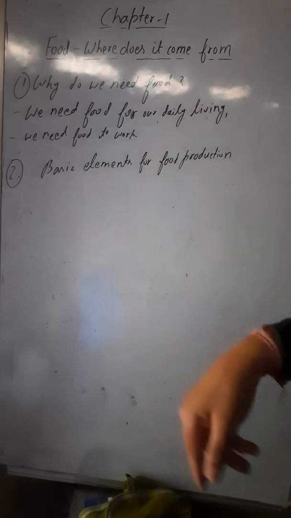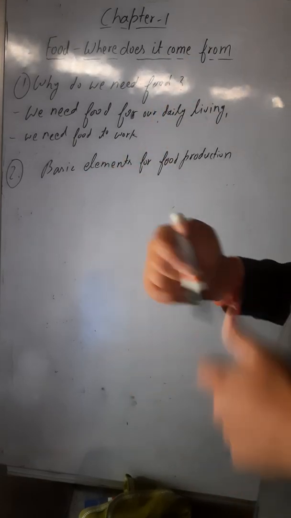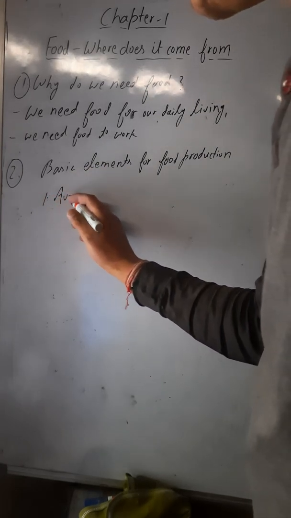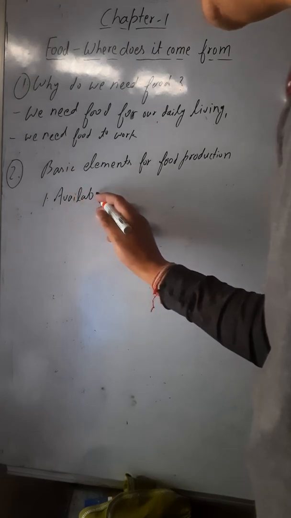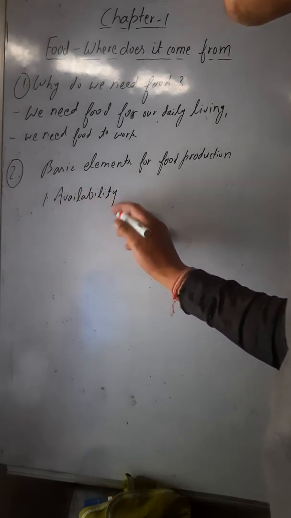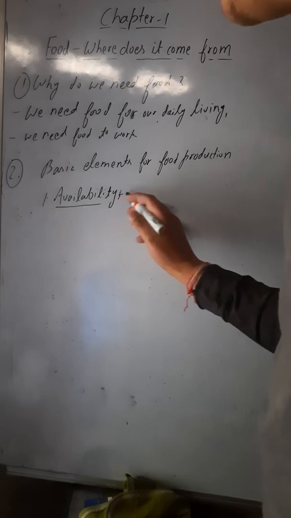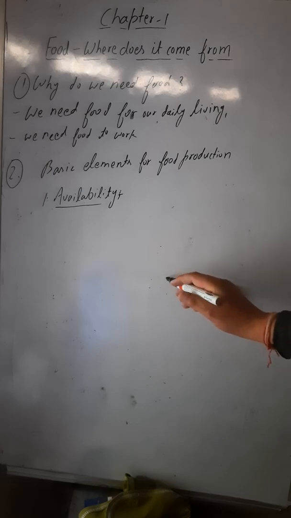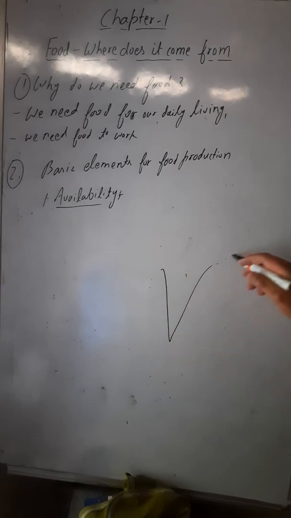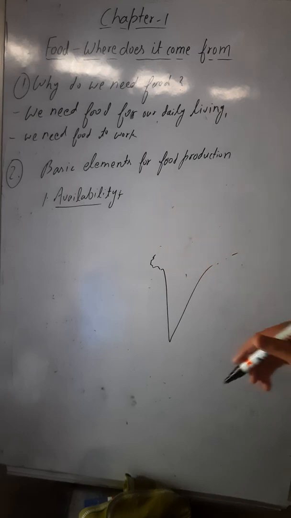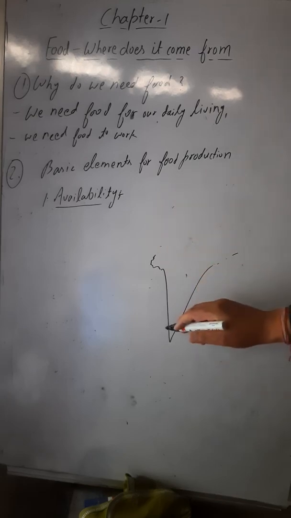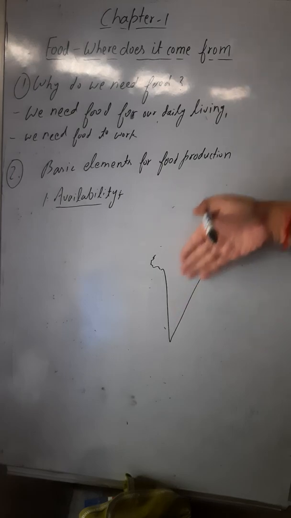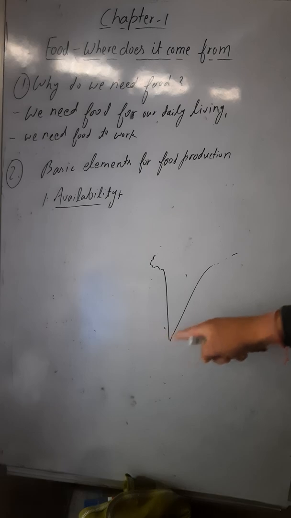There are three basic elements for food production, and the first one is availability. Availability means, suppose this is India, this is the map like this. Suppose you are going to the coastal region where Kerala, Tamil Nadu, etc. are lying in our south region. These are known as the coastal region.